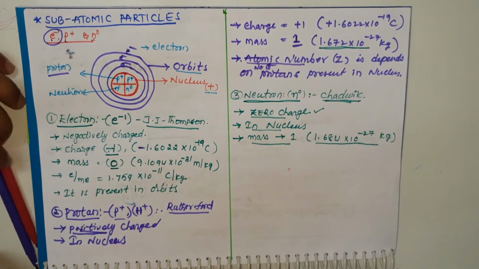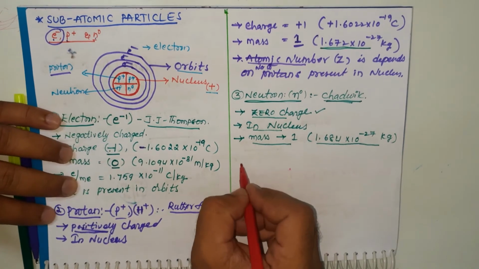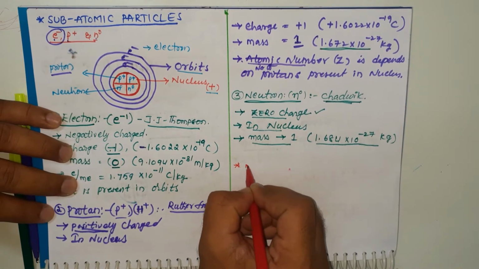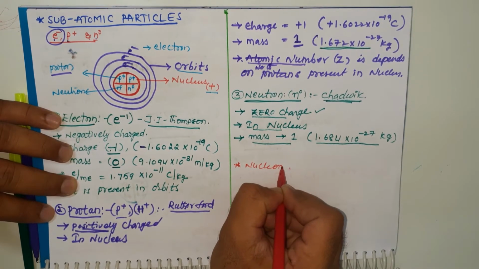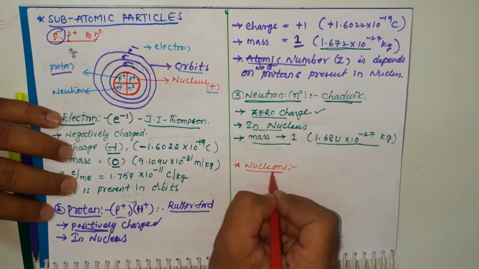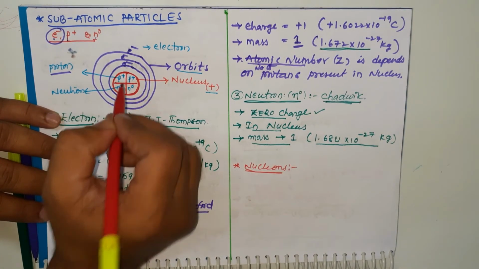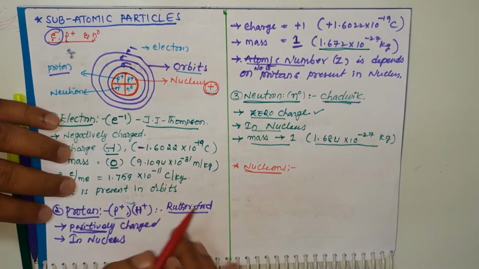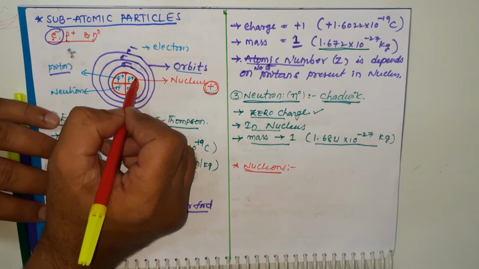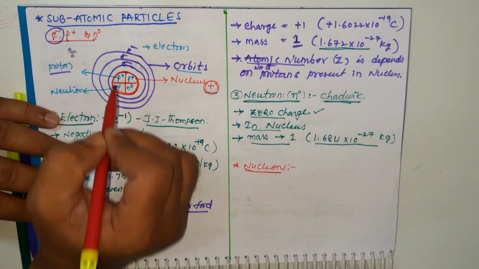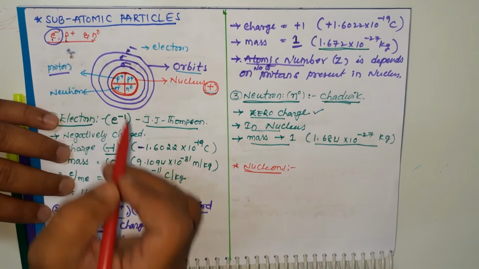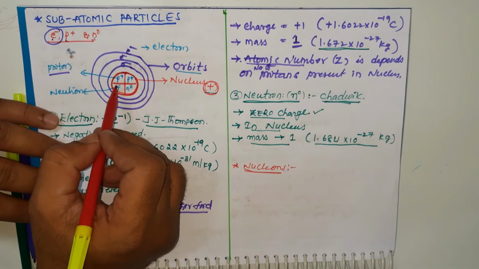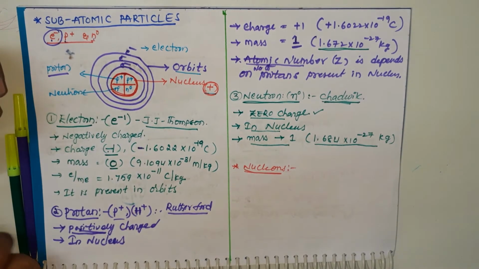Okay, next, nucleons. What are nucleons? The nucleus means the central part of the atom which is positively charged. Nucleons means the subatomic particles contained in the nucleus, that is protons and neutrons. They are present in the nucleus, so they are called nucleons.